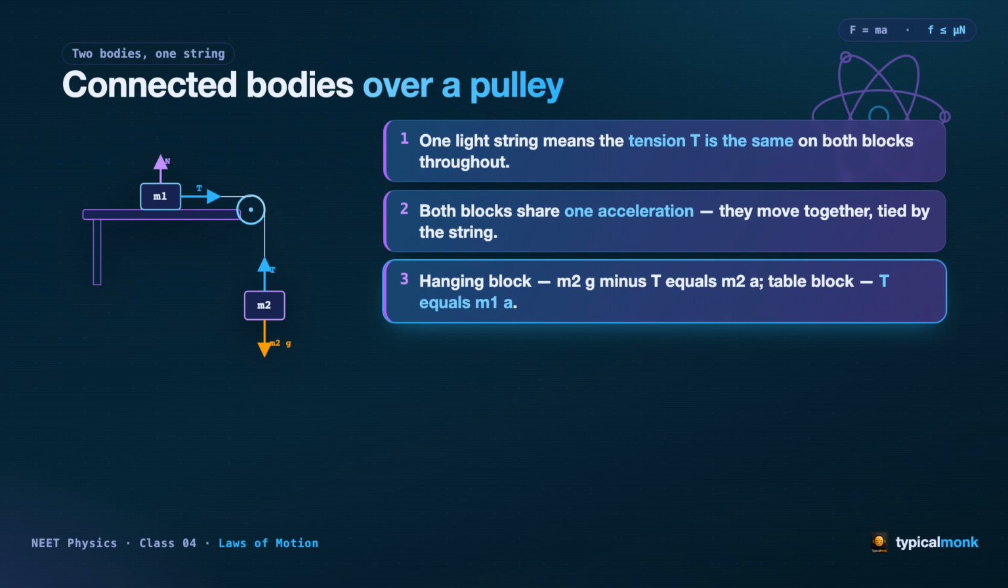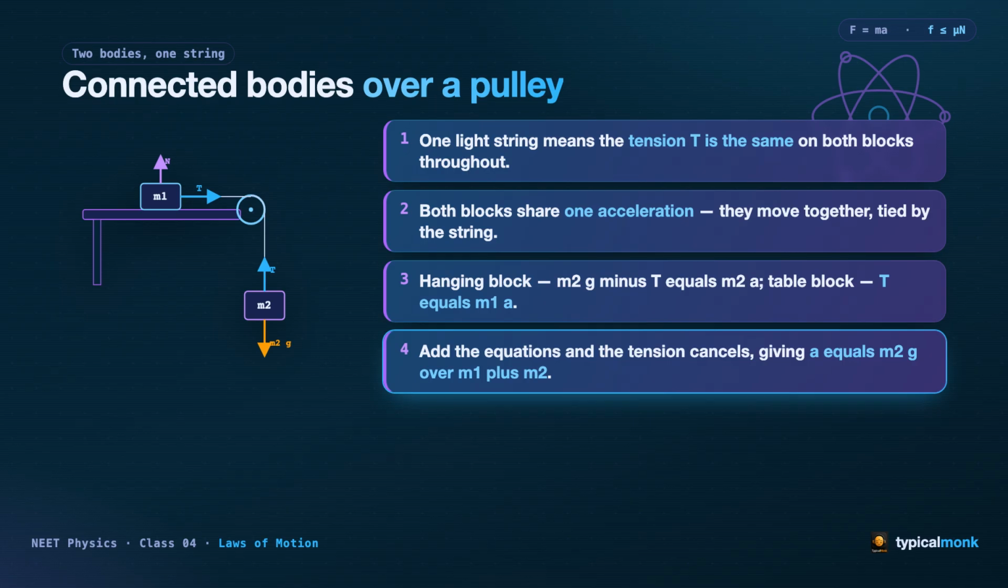Third, write force equals m a for each. For the hanging block, m2 g minus T equals m2 a. For the table block, T equals m1 a. Fourth, add the two equations and the tension cancels beautifully, leaving the acceleration equal to m2 g divided by (m1 plus m2). We have solved this in one line once you trusted the diagram. Draw it, tension common, one acceleration, add the equations.